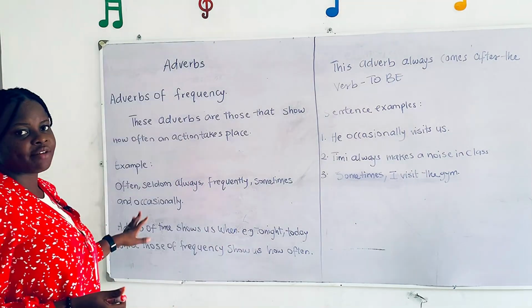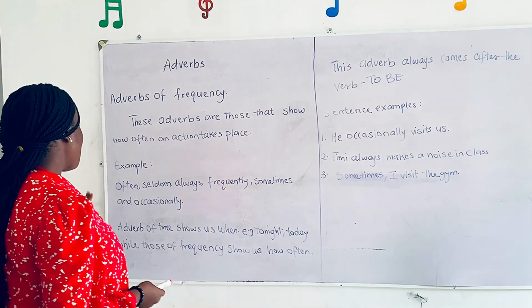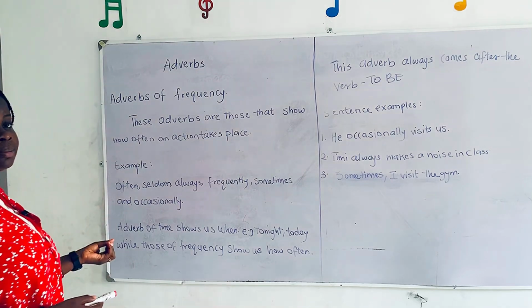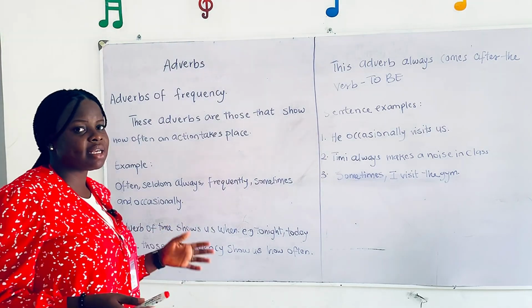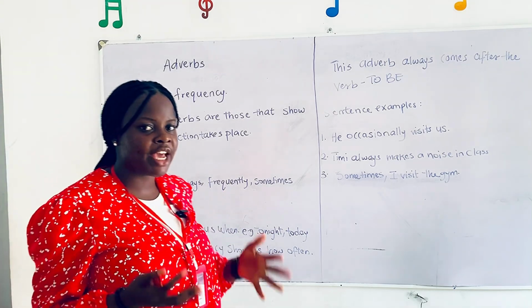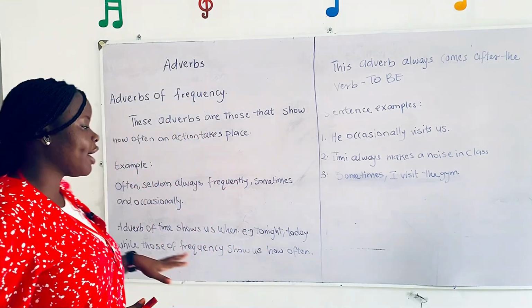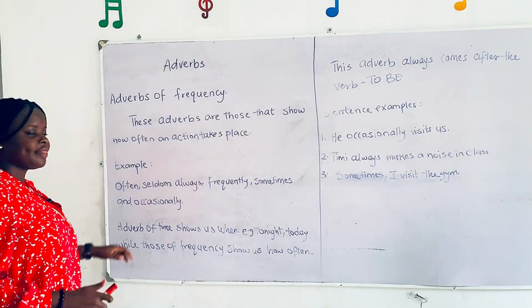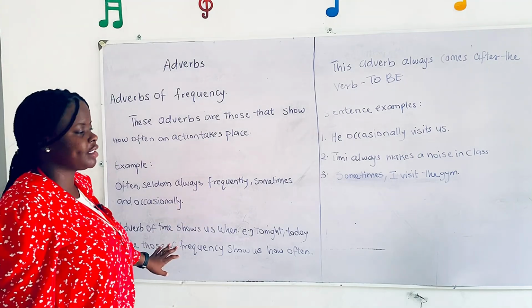For example, we have some examples here. We have often, seldom, always, frequently, sometimes, and occasionally. These are types of adverbs of frequency.